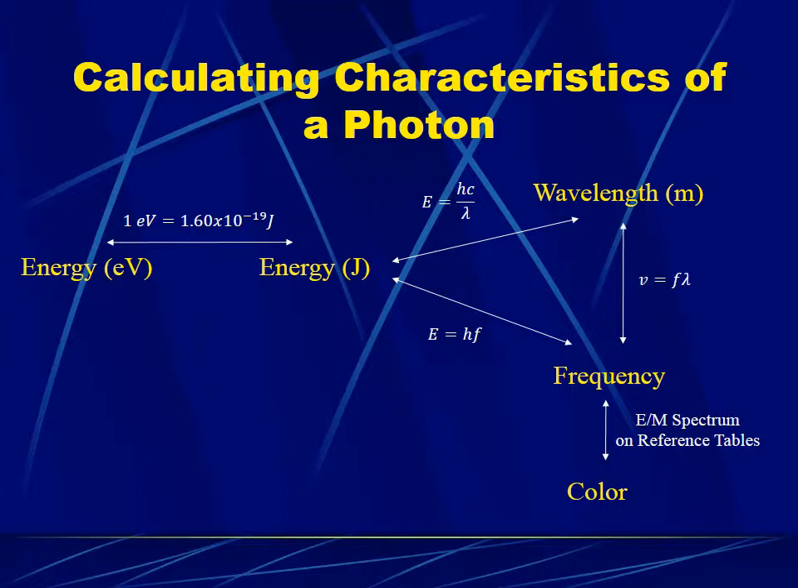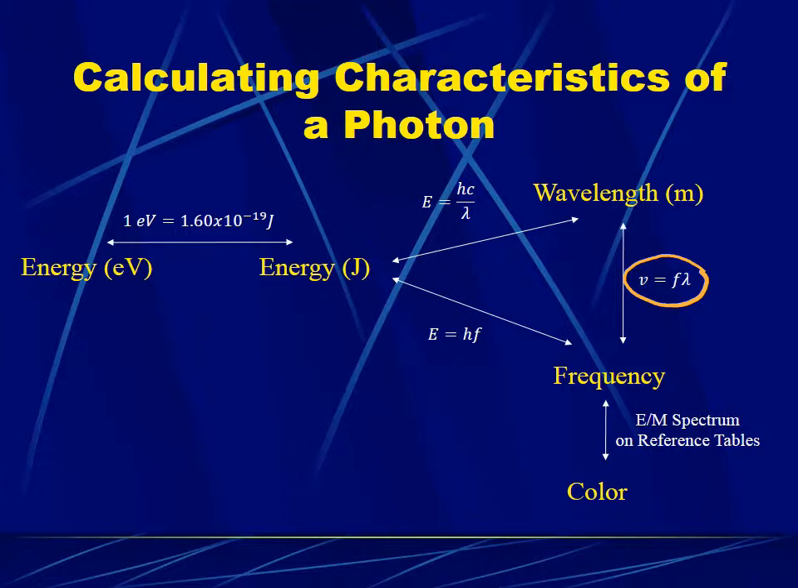So let's summarize what we know about a photon. If we knew the wavelength of a photon, we could find its frequency. Or if we knew the frequency of a photon, we could find its wavelength using the formula V equals F lambda, knowing that V is the speed of light, 3 times 10 to the 8 meters per second if we're working in vacuum or if we're working in air.